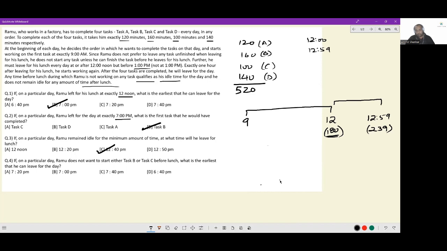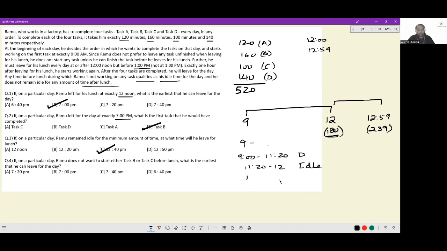Between A and D, look at this wonderful thing. The time taken for A and D together is 260 minutes. But from 9 to the time that he goes off for lunch, at the latest only 239 minutes are available, which means at best he can do one task out of A or D. So what would happen is at 9 he comes to the office. From 9 to 11:20 he does the task, 2 hours 20 minutes used up. Then 11:20 to 12 he is idle.